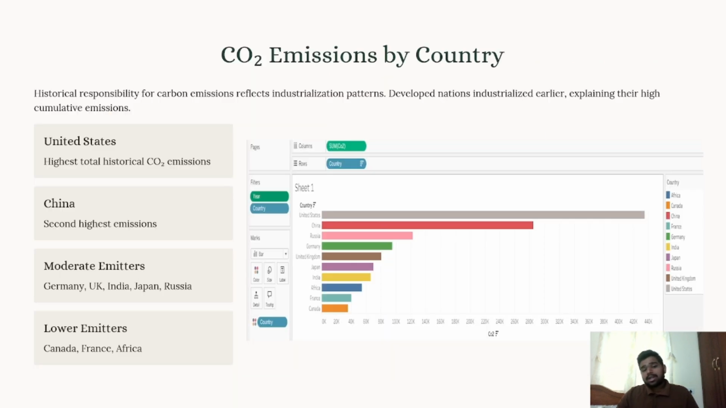So here is the data that I have collected from the OWID current carbon dioxide data set. And here we can analyze that the countries with high GDP are emitting more carbon dioxide. At the first place, the United States is emitting the most CO2, and second is China, and other moderate emitters like Germany, UK, India, Japan, and Russia. And lower emitters are Canada, France, and Africa.